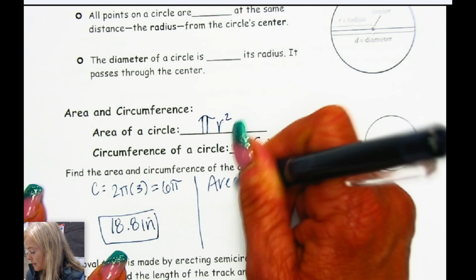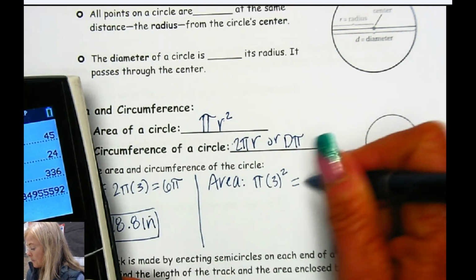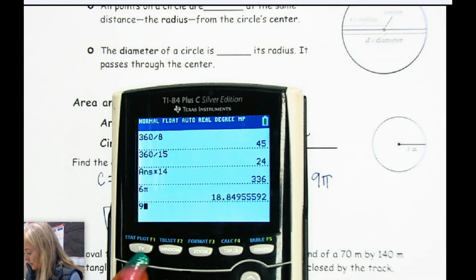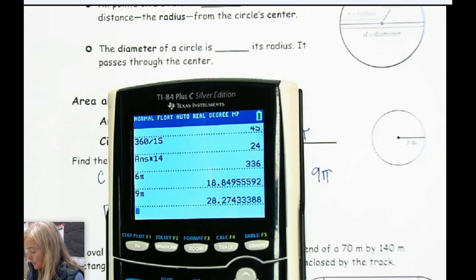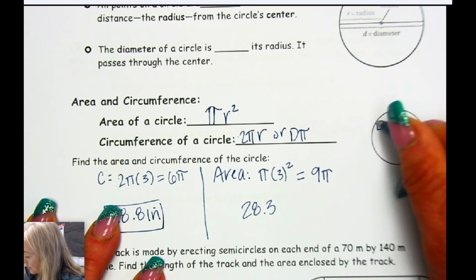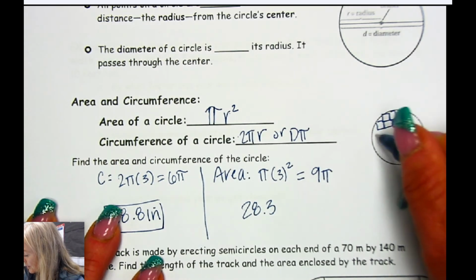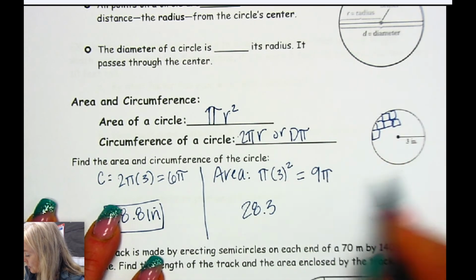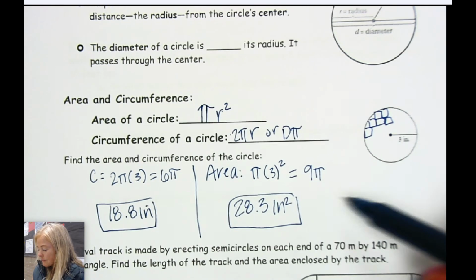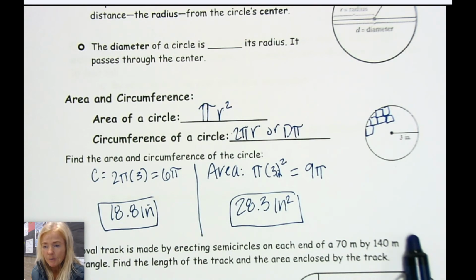Now the area is pi times r squared, and that's equal to 9 pi. But on our calculator, if we plug in 9 pi, we get 28.3. Now, because we're measuring these in square units, we have to make sure that we do inches squared. It's 3 inches in here, and we're multiplying inches by itself, so everything's squared as well.